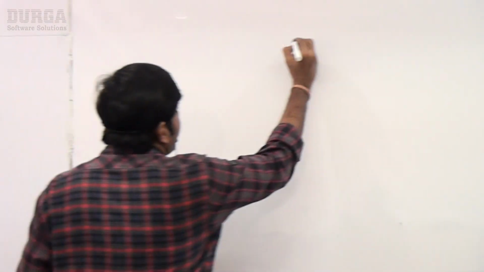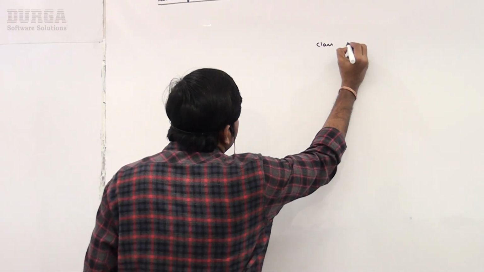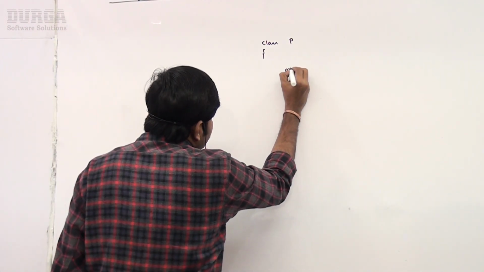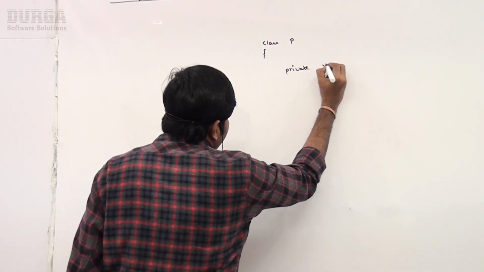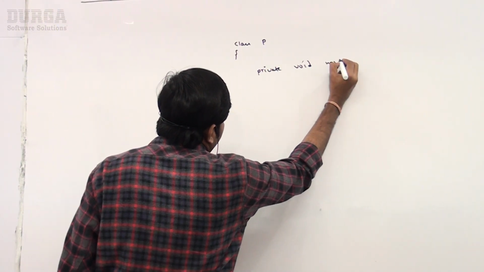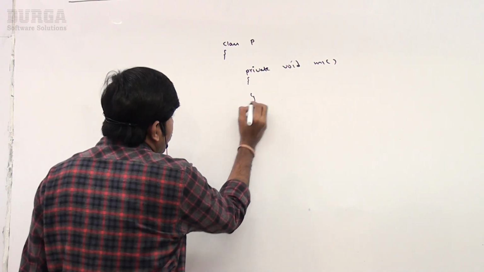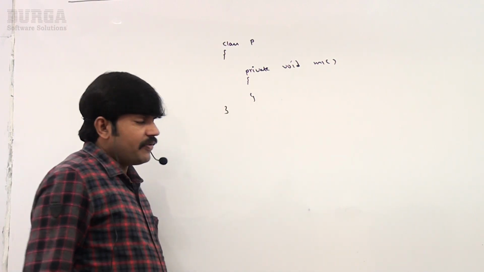Sir, now what is the next thing? What about private? What about final? Modifiers related rules I have to discuss. Sir, here observe a bit carefully. I am taking class P. Now, private void M1. Are you getting private void M1, like this I am taking, sir. Sir, it is a private method.